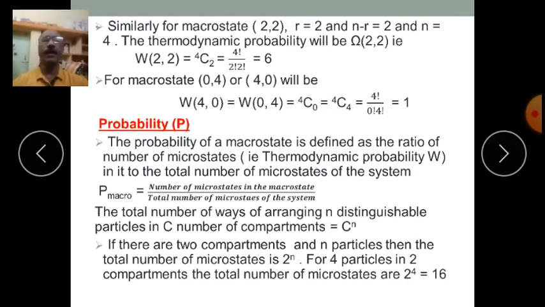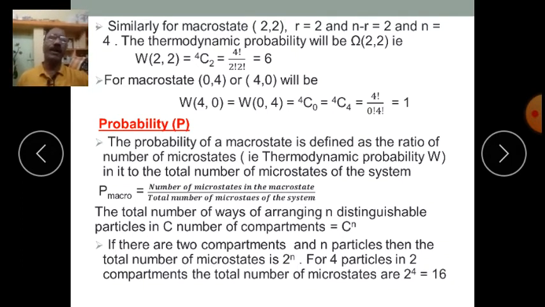Similarly, for the macrostate 2 comma 2, r is equal to 2 and n minus r is again equal to 2. So n is equal to 4, as there are 4 particles to be distributed 2 in the first compartment and 2 in the second. In how many ways can they be distributed?